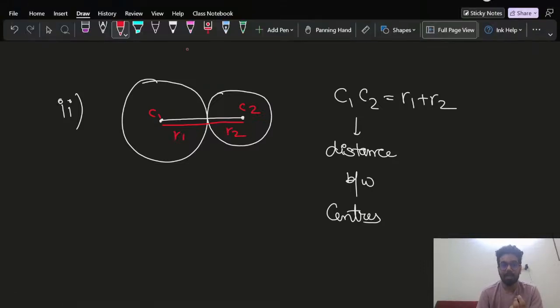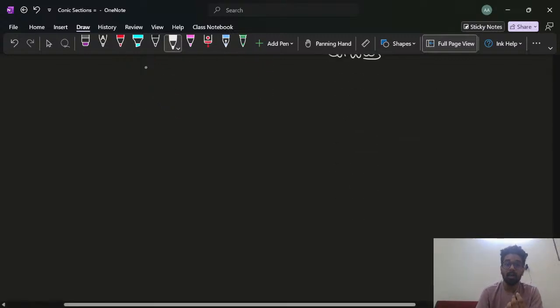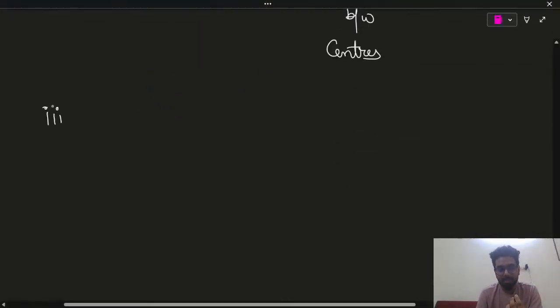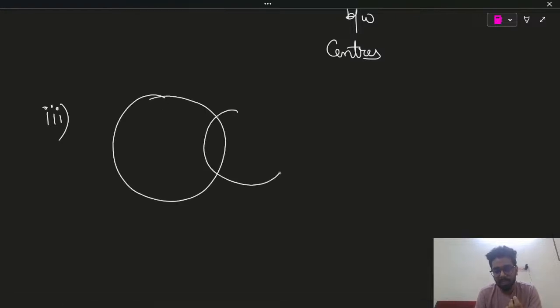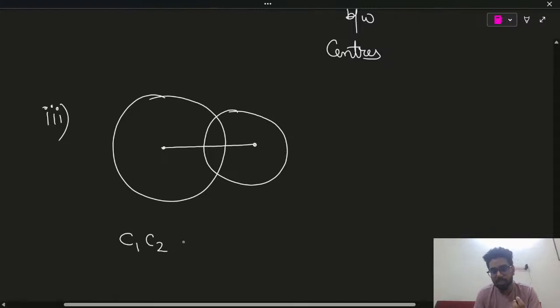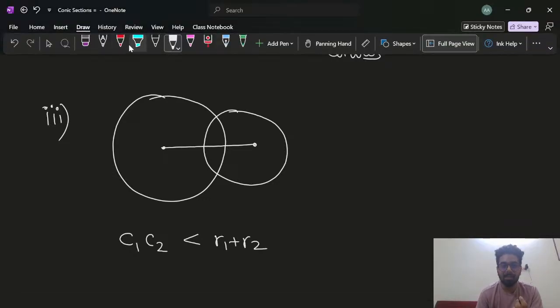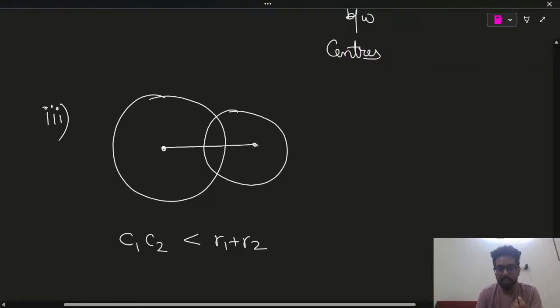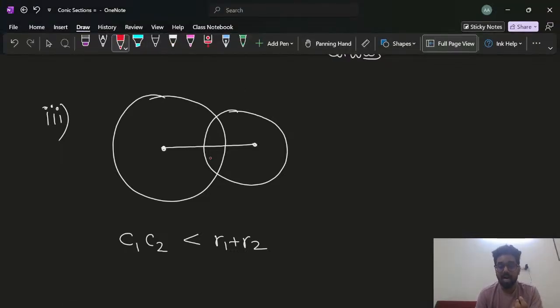Now, before I introduce the third point, I am leaving it blank. But I will tell you what exactly is the third point. Third point is both circles intersect each other like this, like Venn diagram. Okay. So here one thing you can say, that C1, C2 is getting shortened when you are moving both circles closer. So one thing is sure, that C1, C2 is now less than R1 plus R2. I can show you. That white line represents distance between both these centers. But what is R1 plus R2?